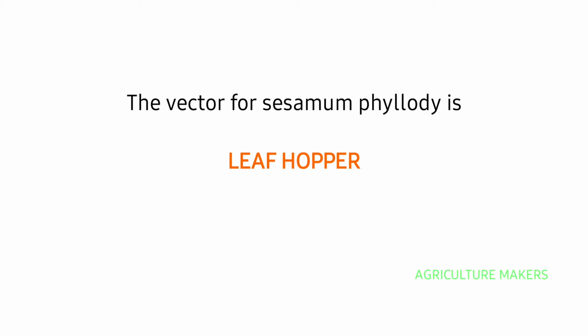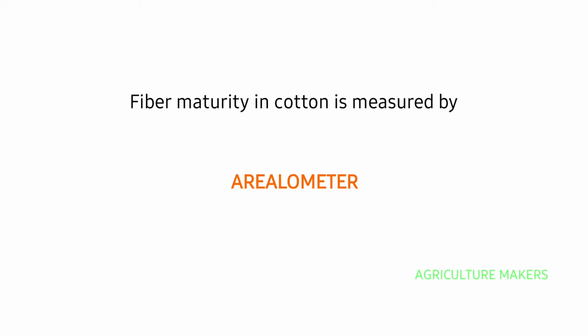The vector for Sesamum phyllody is leaf hopper. Fiber maturity in cotton is measured by arealometer.